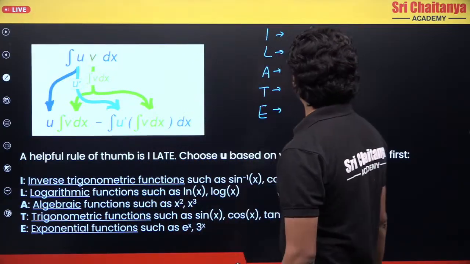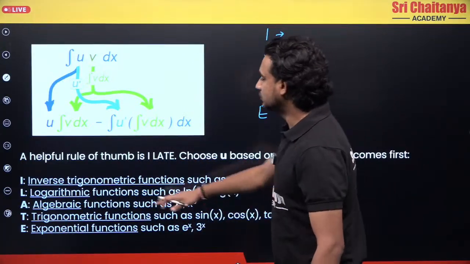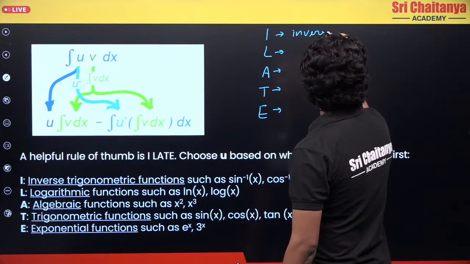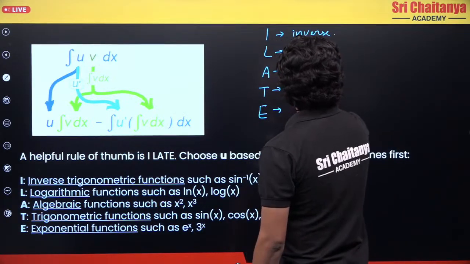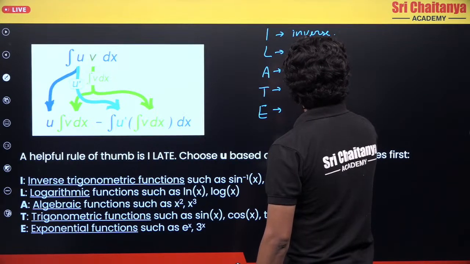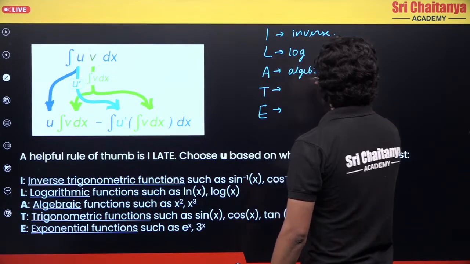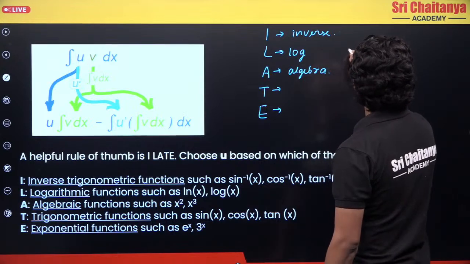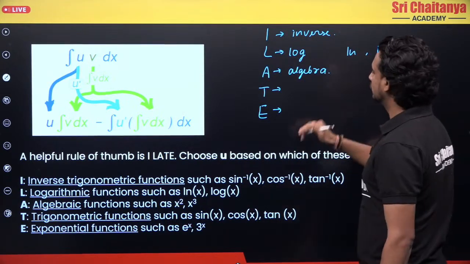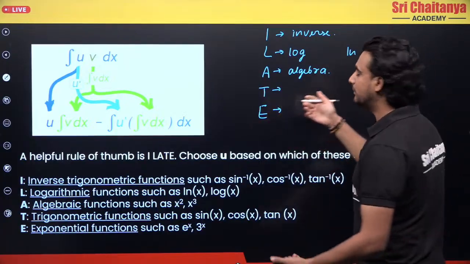I is basically inverse function. This is the log function, and this is the algebraic function. What is a log function? Something which has ln or log. What is algebra? A normal polynomial.